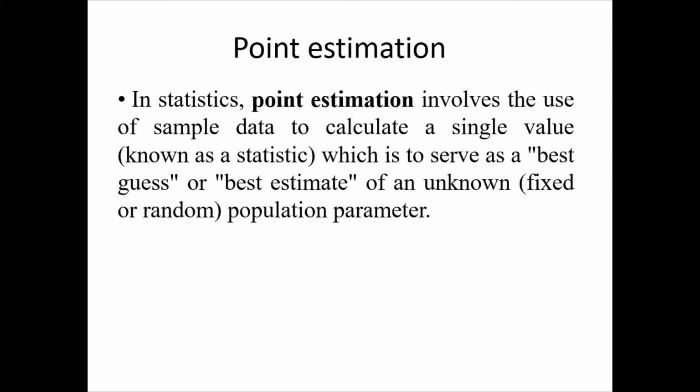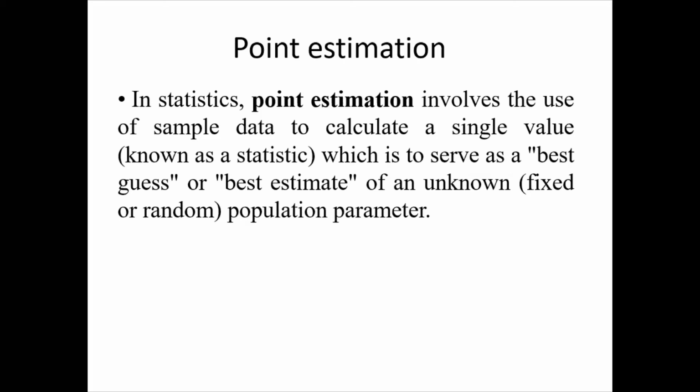Or I'll take another example. If I need to find out the average scores obtained by the students, if I calculate the values and tell that the average score obtained by the students is 75%, that is only one value. So that is point estimation. And what is the average height? 6.7. So if you give only one answer as a best guess or best estimate, then it is called point estimation. There is no standard deviation, there is no standard error. You're giving one value for your calculation. That is called point estimation.